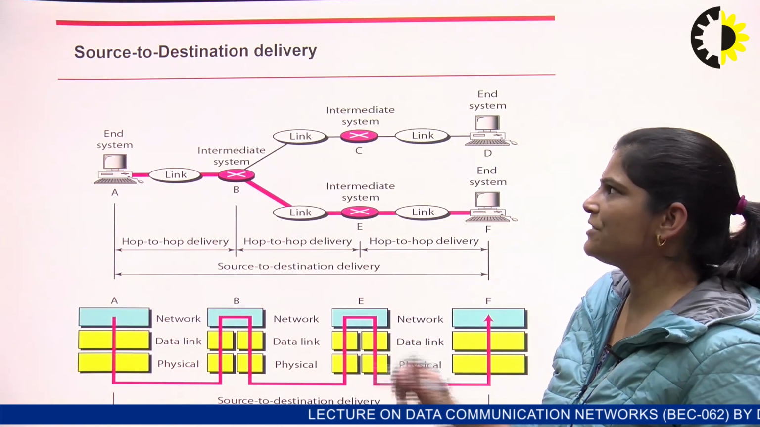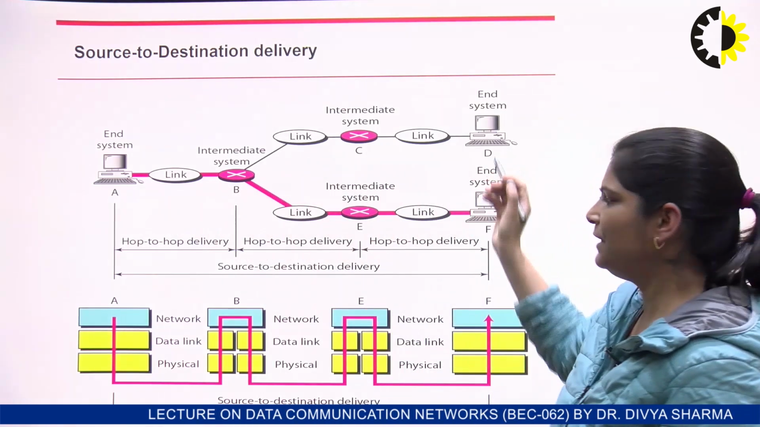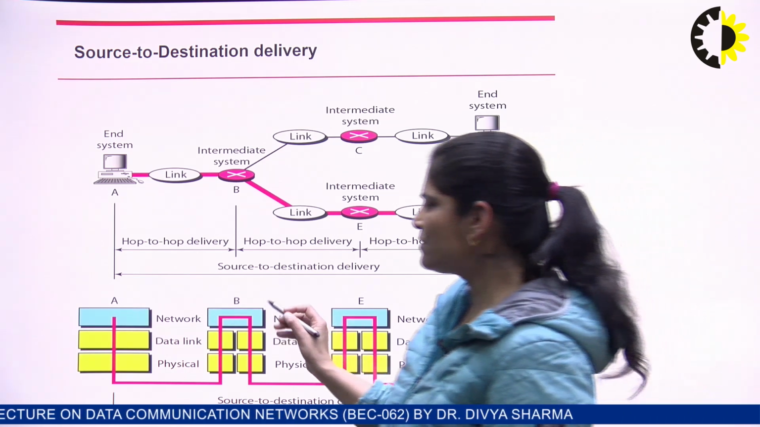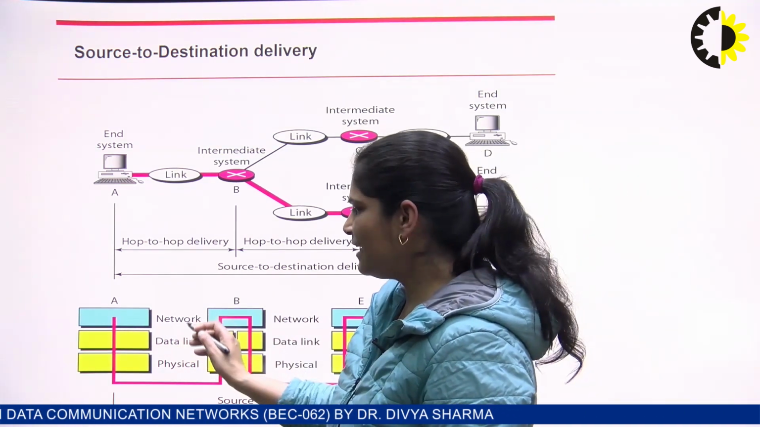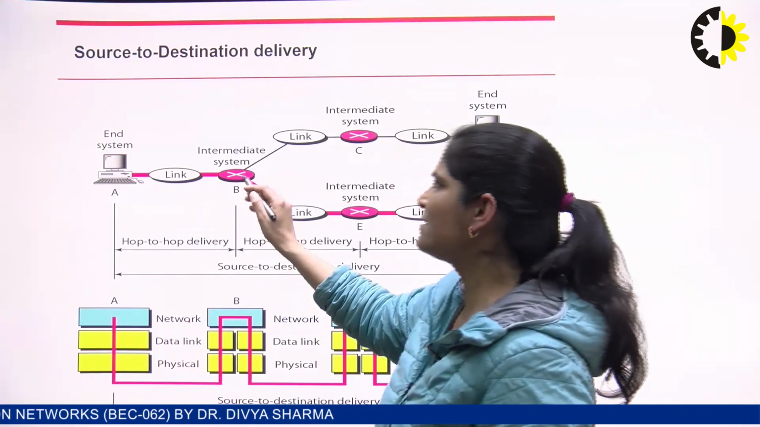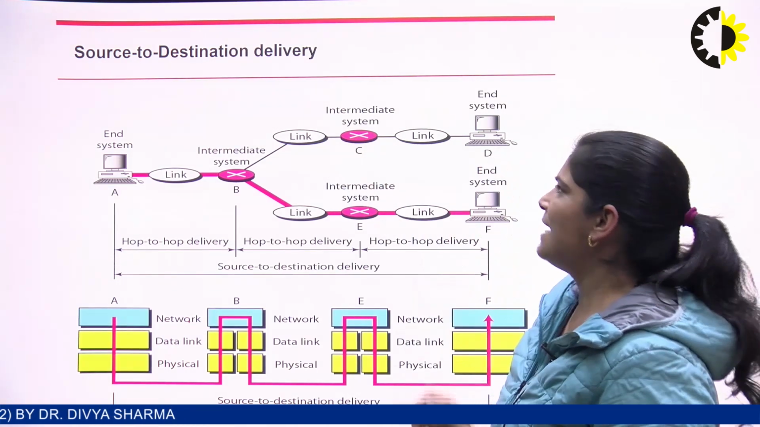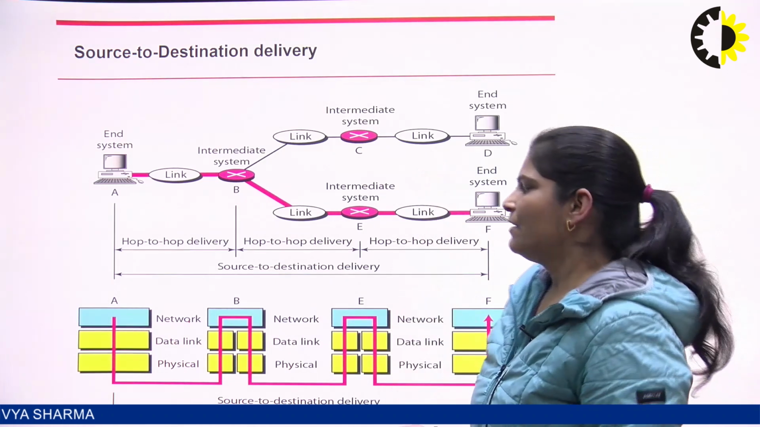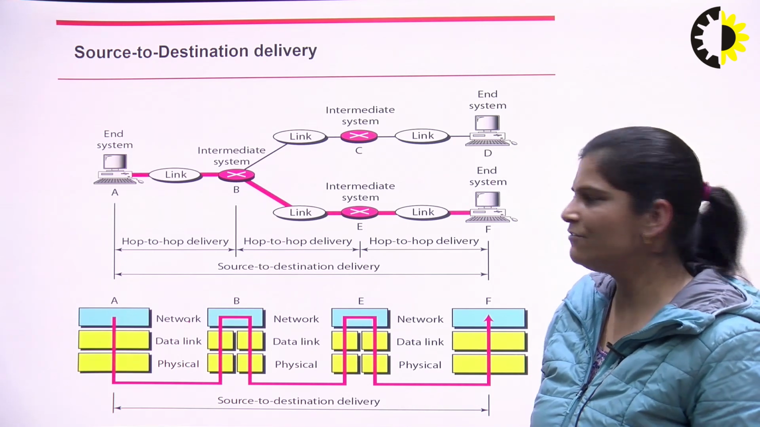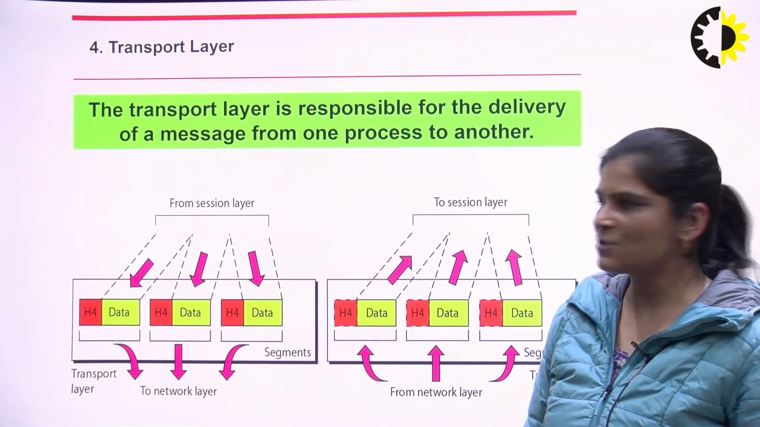Now source to destination delivery. If you have to send data from this A to D, and we are talking about source to destination delivery, then intermediate nodes are there in between the network layer, data link layer and physical layer. So we can send data from this node to this intermediate system, then from this node to this intermediate system through this link, then to system D through this link. So this is the procedure of how we can send data from source to destination delivery or hop to hop delivery.